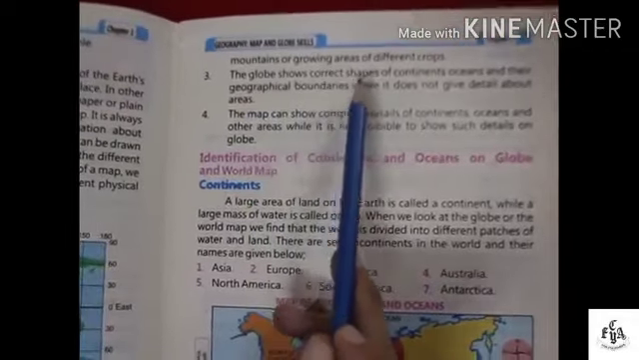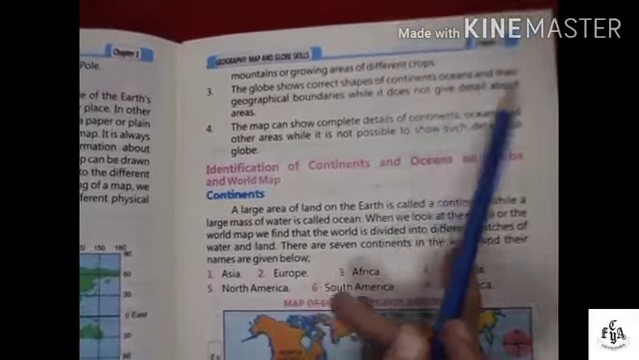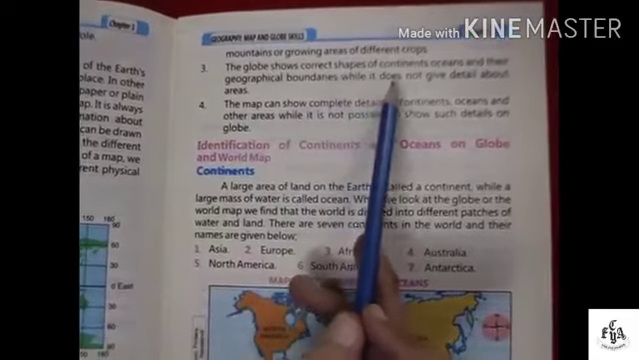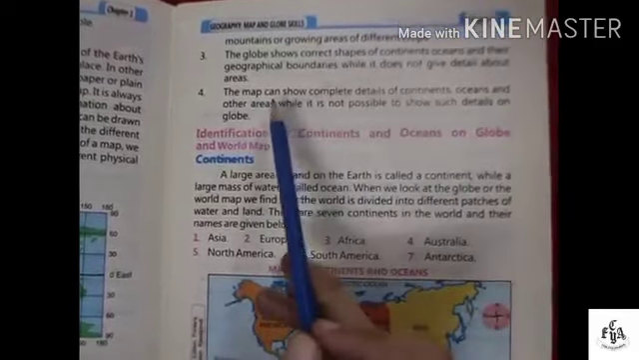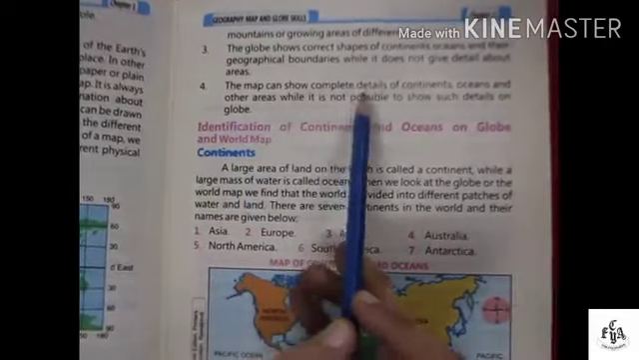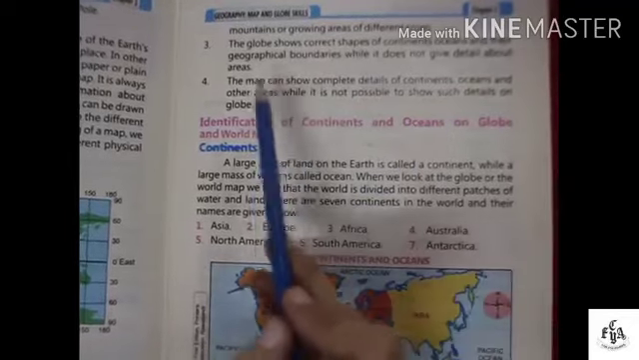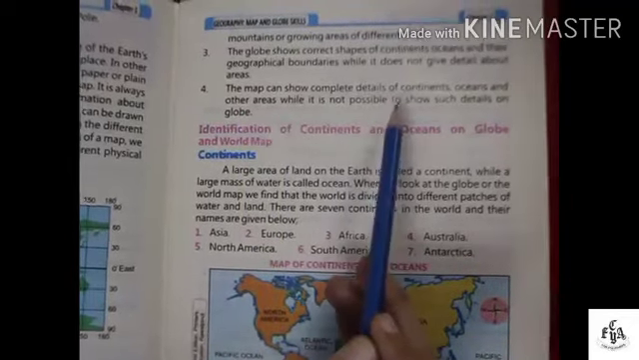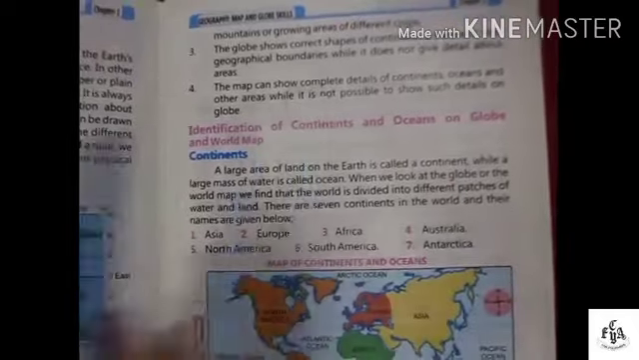The globe shows correct shapes of continents, oceans and their geographical boundaries, while it does not give details about the areas. The map can show complete details of continents, oceans and other areas, while it is not possible to show such details on the globe.